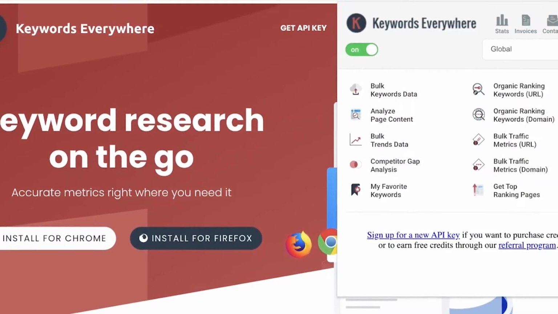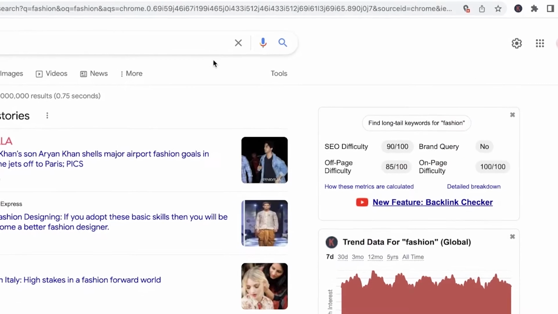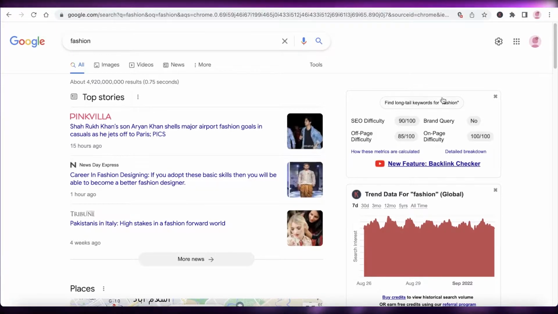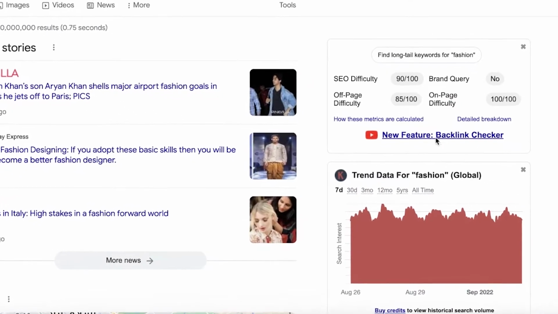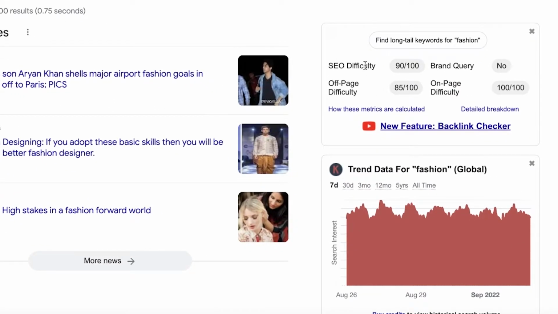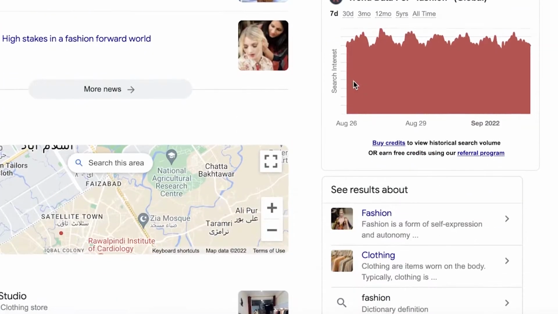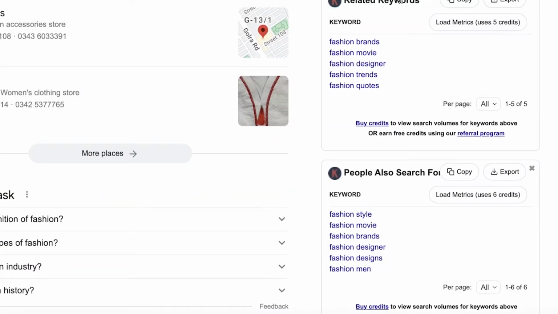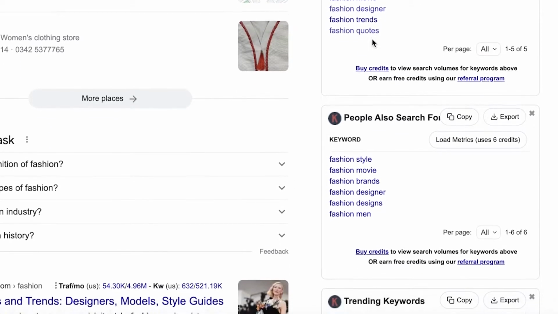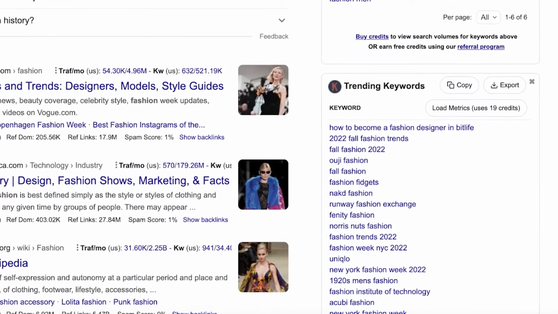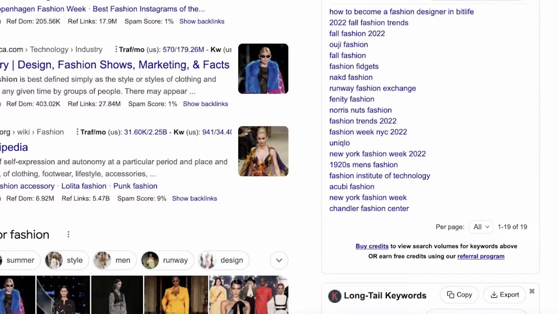I have this installed. And now once you search for a keyword, so I've searched for the term fashion, you can see on the right side of my screen, I'm getting the SEO difficulty, off-page and on-page difficulty, as well as the related keywords. So you can see over here on the bottom right, I'm getting related keywords, similar queries, and then on the bottom, I have trending keywords.